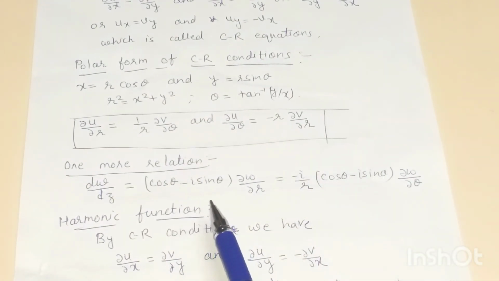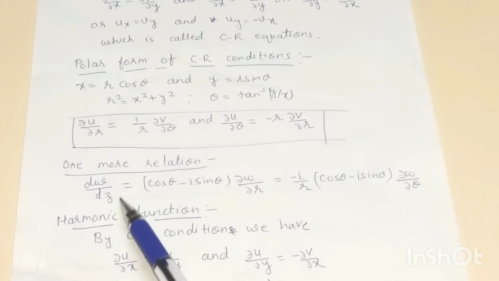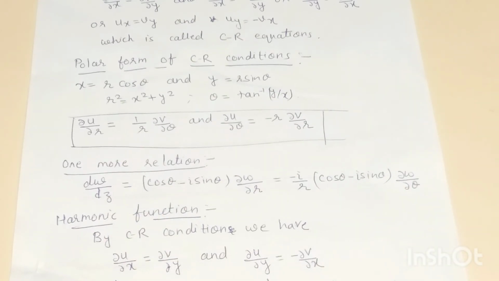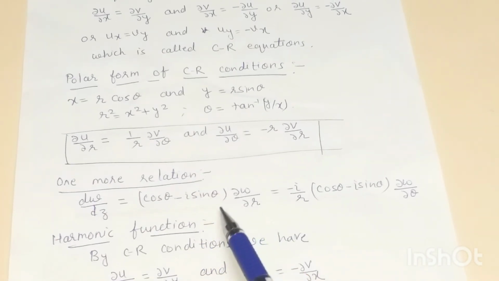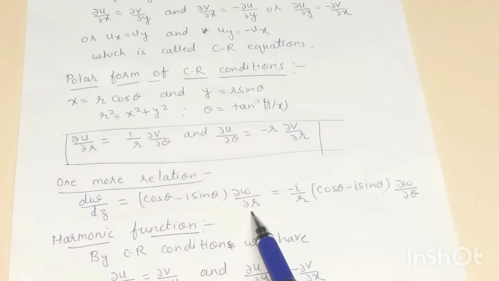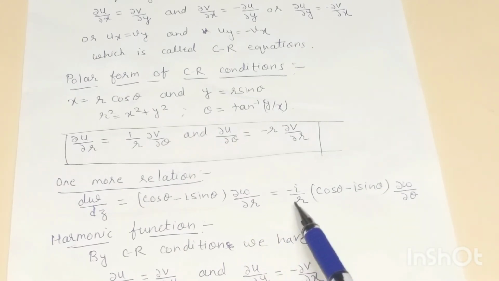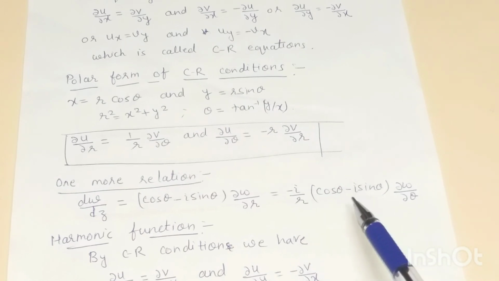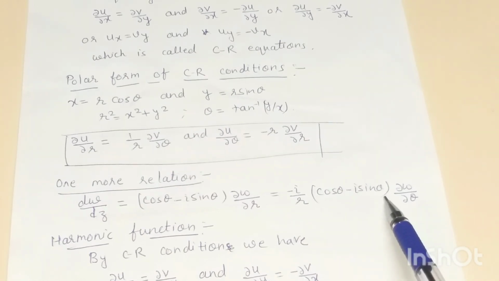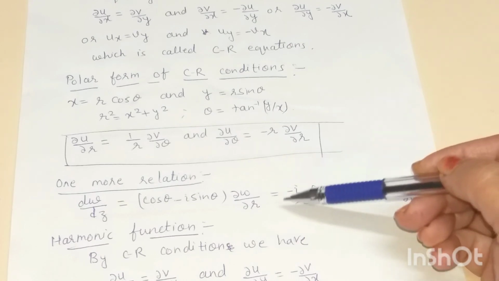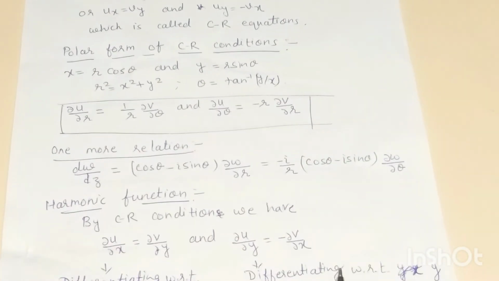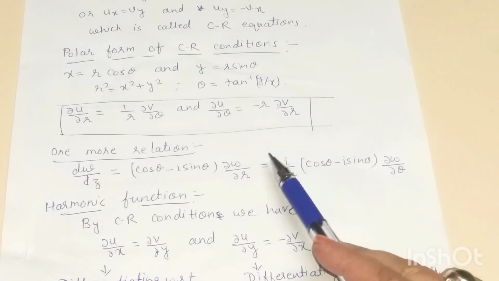Now we see one more important relation which is used to solve problems. dw by dz is equal to cos theta minus iota sin theta del w by del r is equal to minus iota by r cos theta minus iota sin theta del w by del theta. Derivation of these two is not much important, but if you want, just write in the comment box. In the next video lecture I will give the derivations also.